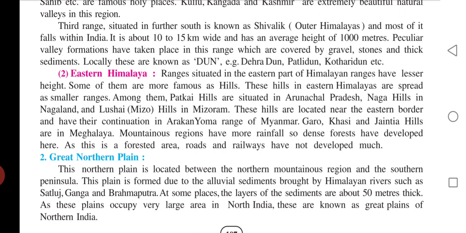Now, eastern Himalaya. The ranges situated in the eastern part of the Himalayas have lesser height. Some of them are more famous as hills. These hills in the eastern Himalayas are spread as smaller ranges. Among them, Patkai Hills are situated in Arunachal Pradesh, Naga Hills in Nagaland, Lushai Hills in Mizoram. These hills are located near the eastern border and have their continuations in the Arakan Yoma ranges of Myanmar. Garo, Khasi and Jaintia hills are in Meghalaya. Mountain regions have more rainfall, so dense forests have developed here.